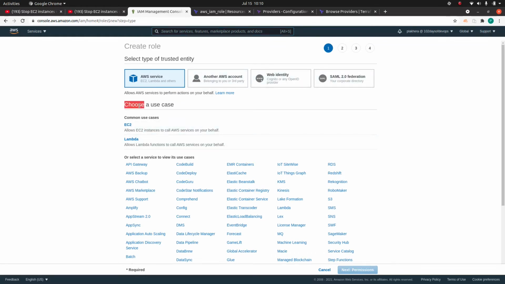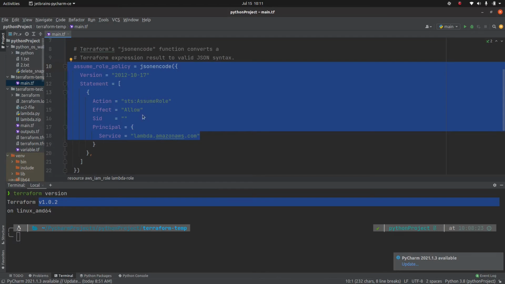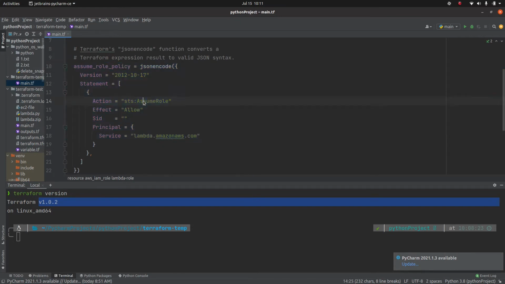Here we have chosen lambda. What we are trying to do is say that when this function is triggered, lambda is going to assume this role, with the service name lambda.amazonaws.com. And when it assumes a role, it is going to implement a policy, or have access to that policy.